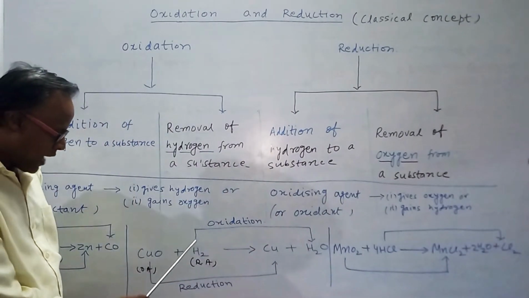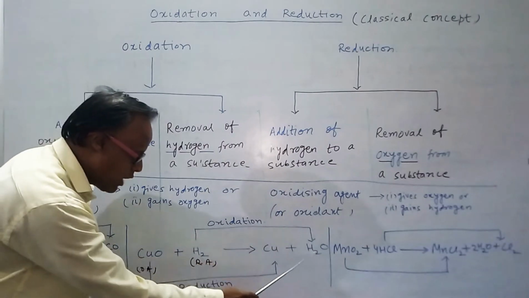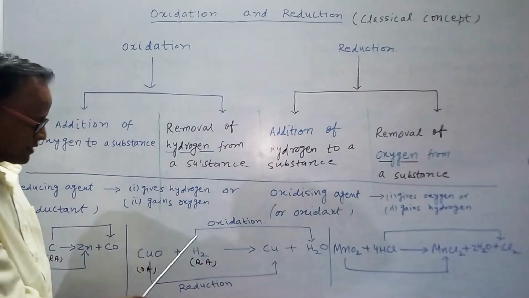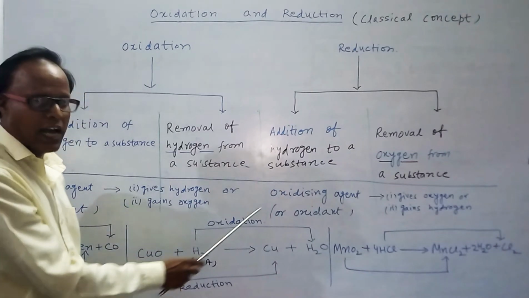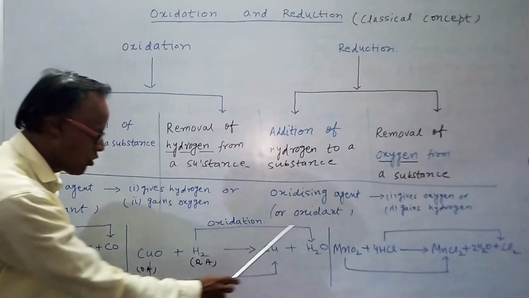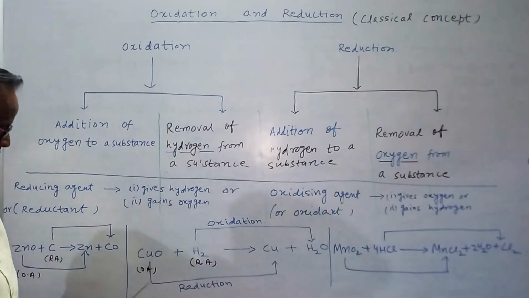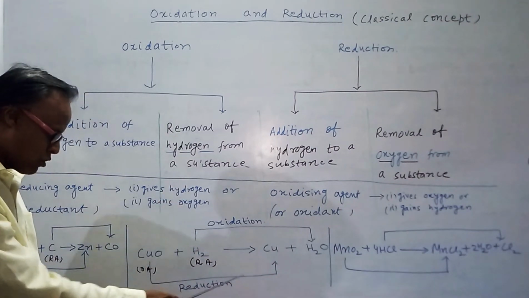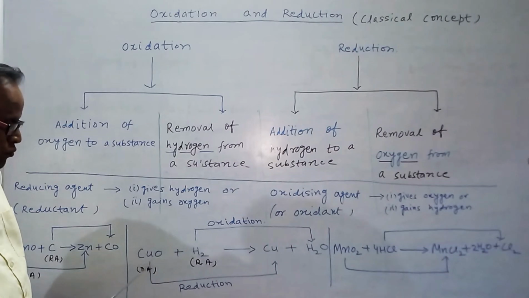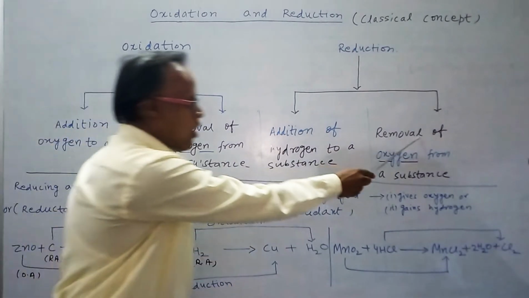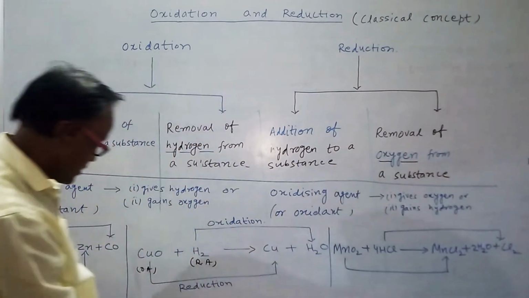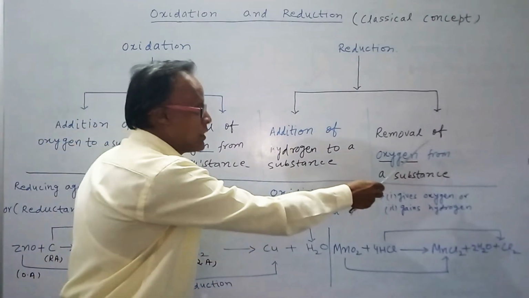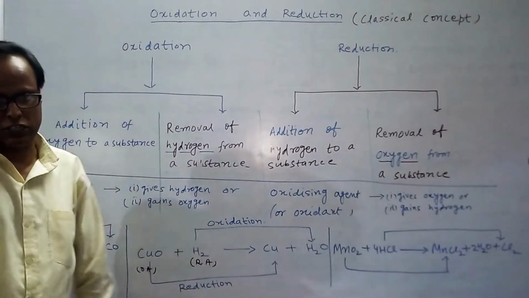Here H2 is converted into H2O, with addition of oxygen. That's why we can say H2 is oxidized to H2O. This is oxidation. And CuO is reduced to copper. Why is it called reduction? Because it removes the oxygen: oxygen is removed from the substance CuO. That's why it is called reduction.